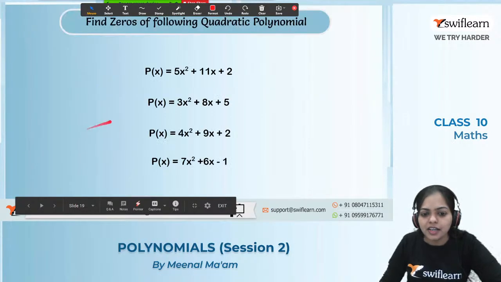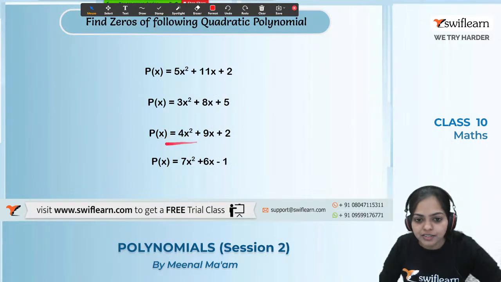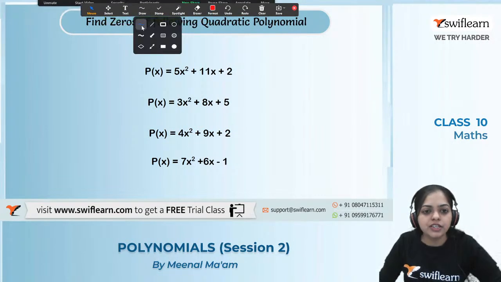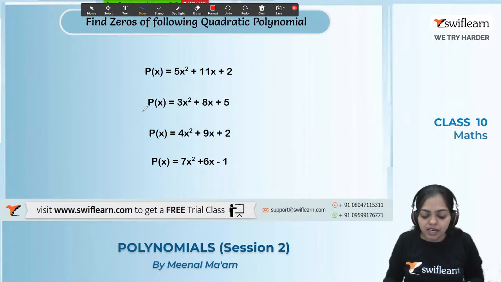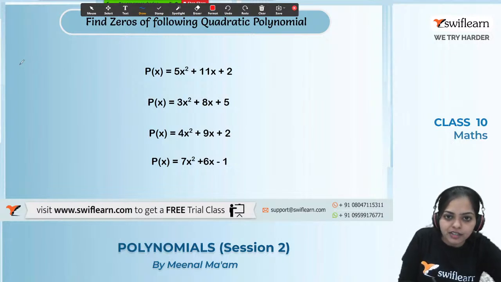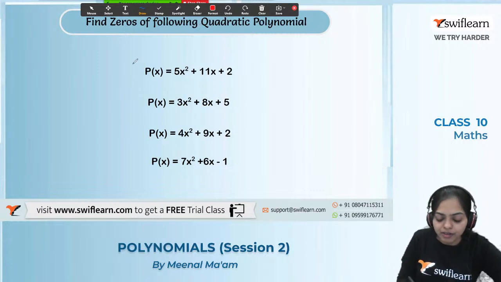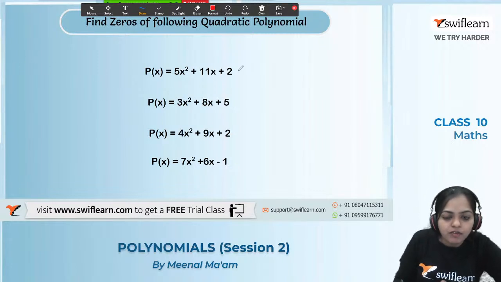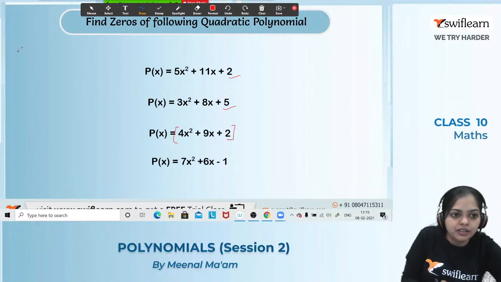So in the last class, I think I gave you one question as homework, and that question is this one. So let's do this homework question together. I think all of you must have solved the homework question, but let's have a look. Let's solve this question together and revise the meaning of a zero of a quadratic polynomial and the steps that we have to follow. We have already discussed question 1 and question 2 in the last session, and this question I gave you as homework. So let's solve this question together.